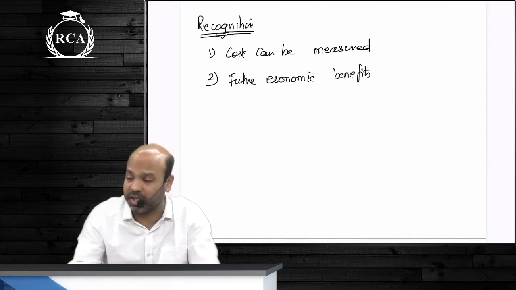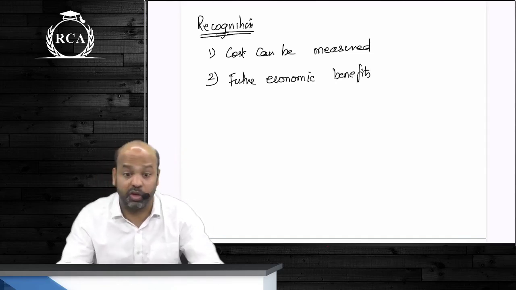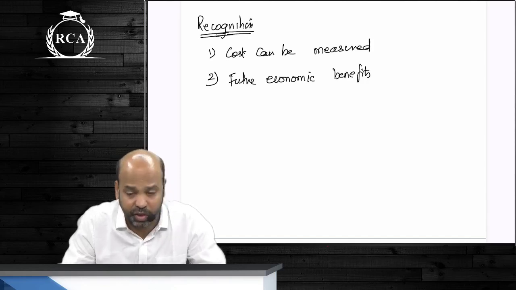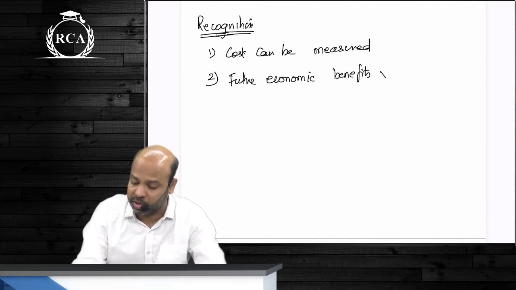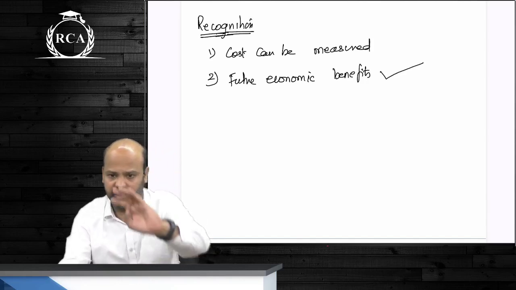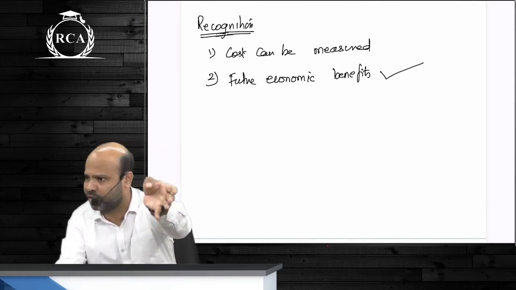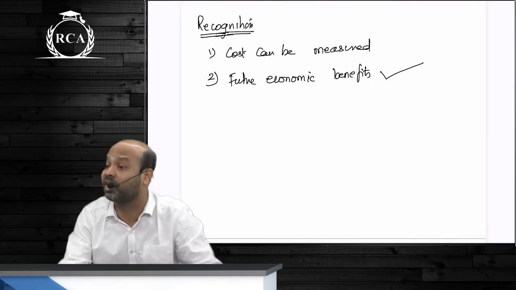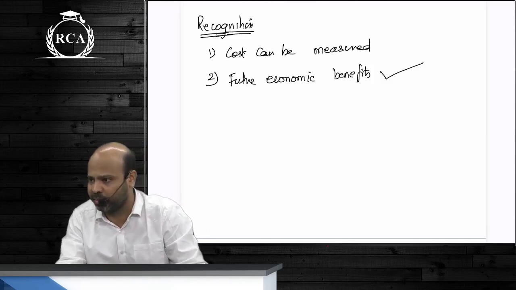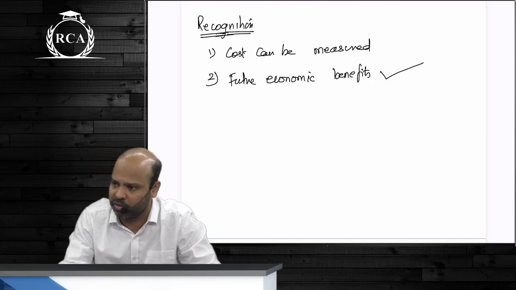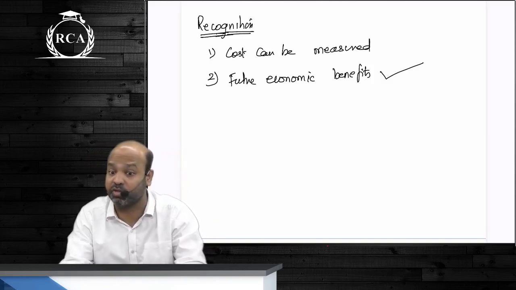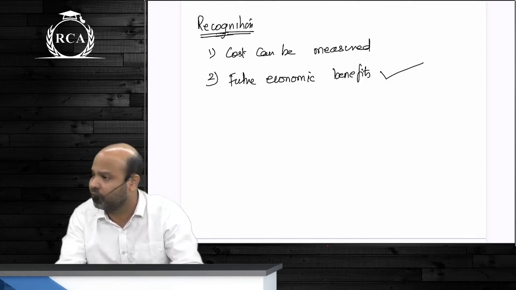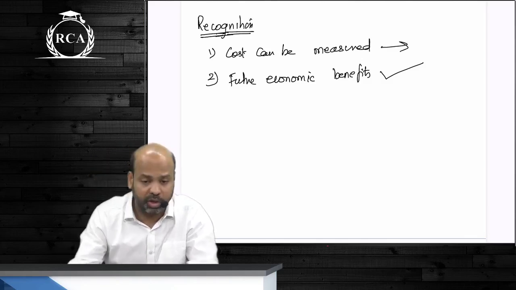Only if these 2 conditions are met, you will be able to disclose something as an asset. Otherwise, you will not. I am not worried about future economic benefits, because when you go to the definition of an asset, you obviously will check whether there are future economic benefits or not. Yes or no, guys? If there are no future economic benefits, you will not be able to disclose something as an asset. Why is the first condition important?